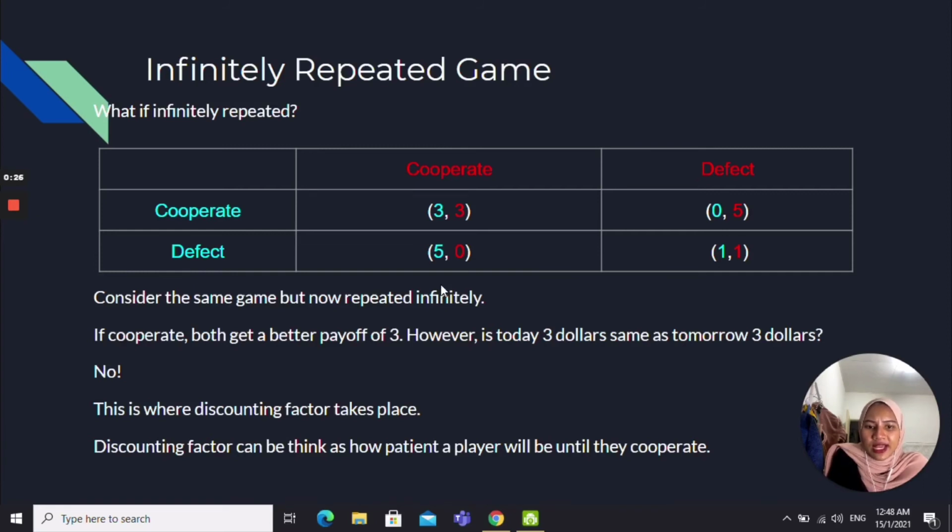Two questions arise. First, if no one defects, will anyone want to? And another question: if the defection has been triggered, is it the SPE forever? The latter question has been shown in the finitely repeated game. So we have to show the first question after explaining the discounting factor. In this game, when cooperating, both players get 3 as a payoff. But is $3 today as good as $3 tomorrow? Obviously no, because you cannot ensure the game will continue. This is where the discounting factor comes into place, and it can be thought of as the patience of the player.